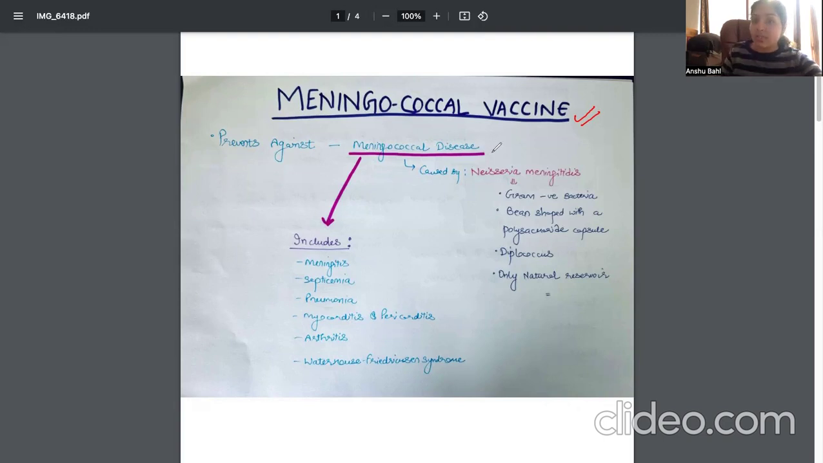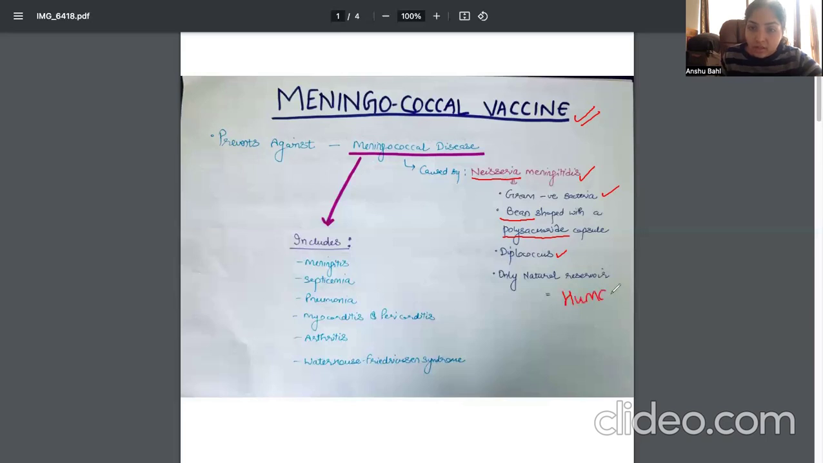This meningococcal disease is caused by a bacteria called Neisseria meningitidis, which is a gram-negative bacteria. What is its shape? Bean shaped, and having a polysaccharide capsule. It is a diplococcus bacteria. Also, what is the natural reservoir? The only natural reservoir for this is human beings.